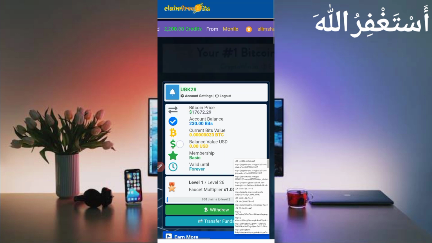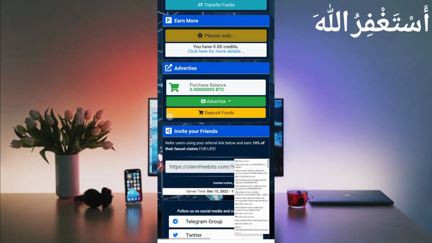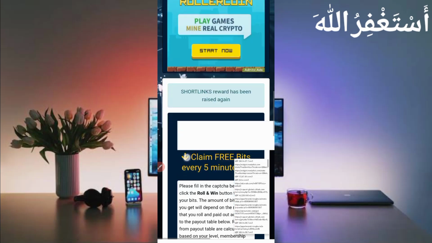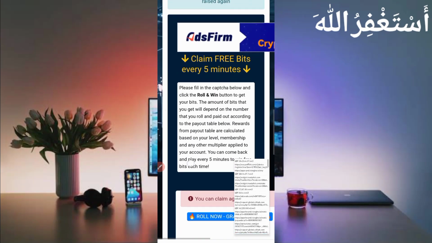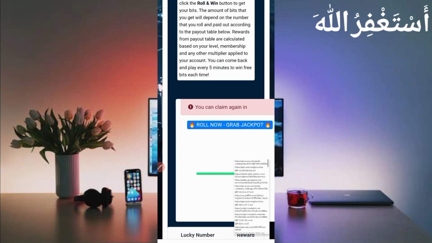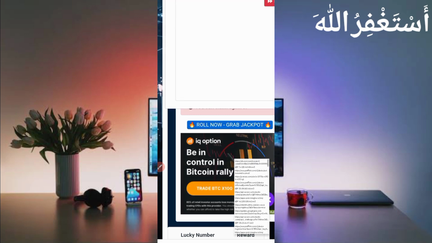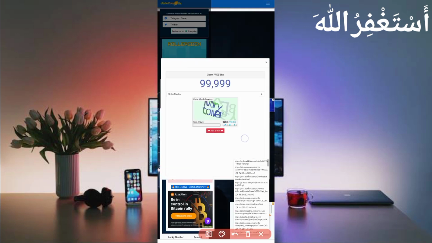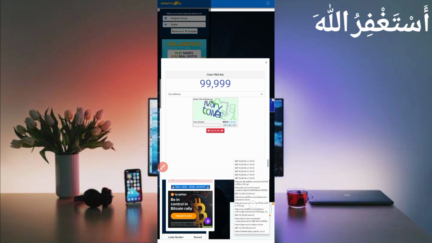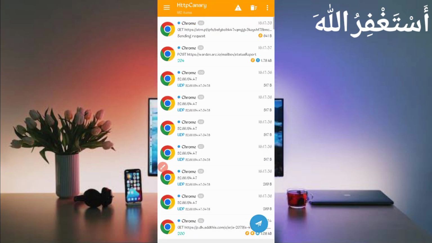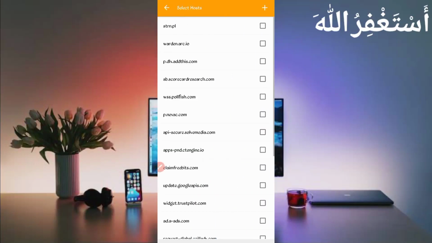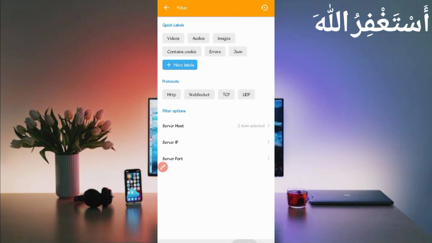Okay, the reload is completed, so now just scroll down. Wait for the captcha to appear here. Okay, so just click on roll now. Captcha appeared. Now all cookies are captured successfully. Now go back to Canary, stop Canary, click on the three dots, then click on filter. Now under server host, find API secure solve media. Okay, check it, then claimfreebits.com, also check it, then go back again.